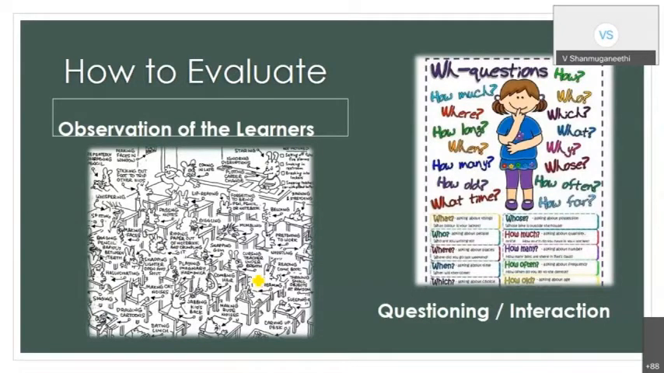Okay, how to evaluate. When we talk about how to evaluate, always in our classroom we are observing the students. We are assessing. In fact, I should not say how to evaluate, I should say how to assess. By observation of the learners, we are assessing. Then second, by questioning the learners, we are assessing. You are all aware, when you go to the class, if you are standing at the board, on the stage, you can see what each and every one is doing. By the face, you can understand what they are all doing. The same way you can check by questioning or by interaction.